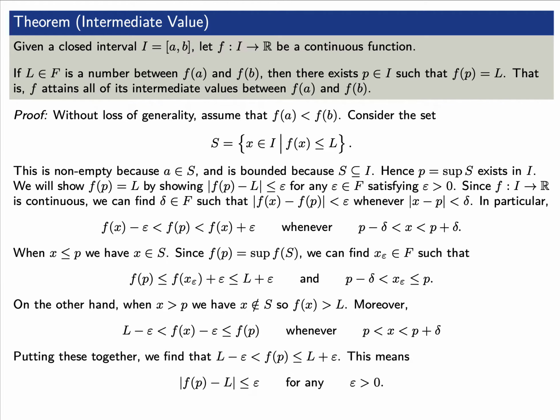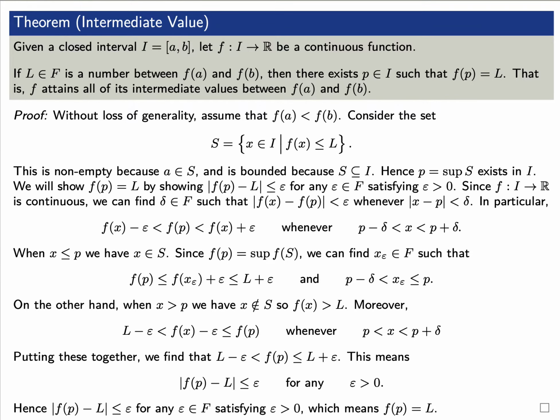Putting these together, we now see that L minus epsilon is less than f(p), which is less than or equal to L plus epsilon. So this means that in absolute value, |f(p) - L| is less than or equal to epsilon for any positive epsilon, showing that, of course, f(p) equals L.